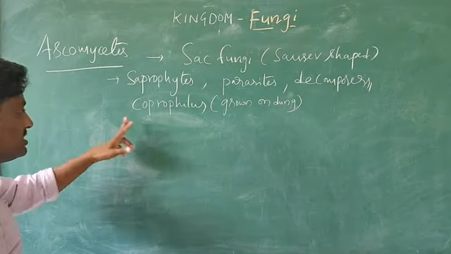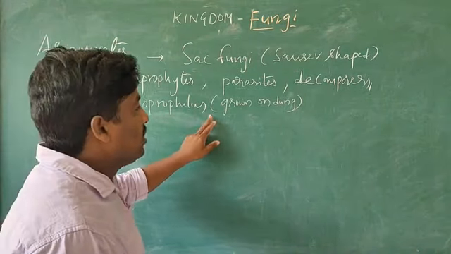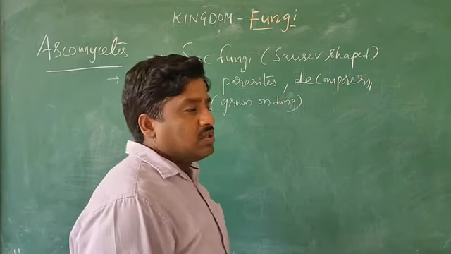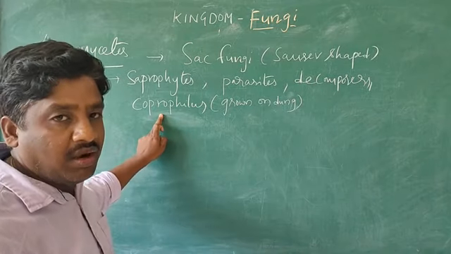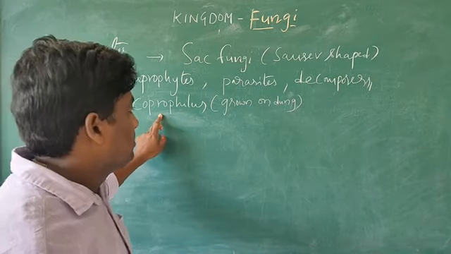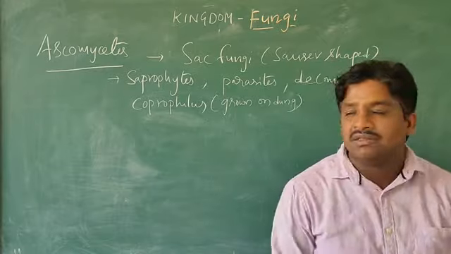Next, coprophilous means grown in dung. Fungal organisms grown in dung, we call coprophilous.